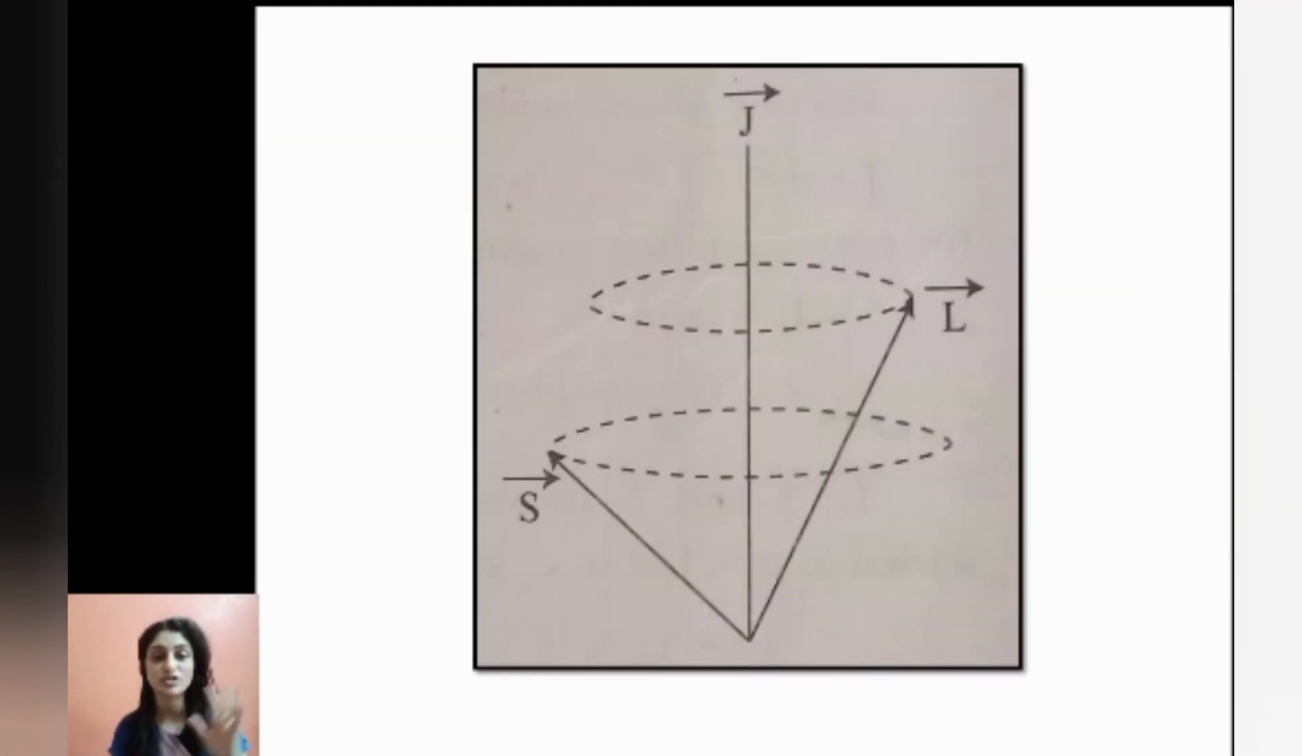If you want to see the vector diagram for this, here you can see this is the total angular momentum vector J. Vector L is precessing about the total angular momentum vector J, and vector S is precessing about the total angular momentum vector J. So this is called the vector diagram for the total angular momentum, which is the sum of orbital angular momentum and spin angular momentum. So this is all about the one electron system and the vector atom model.